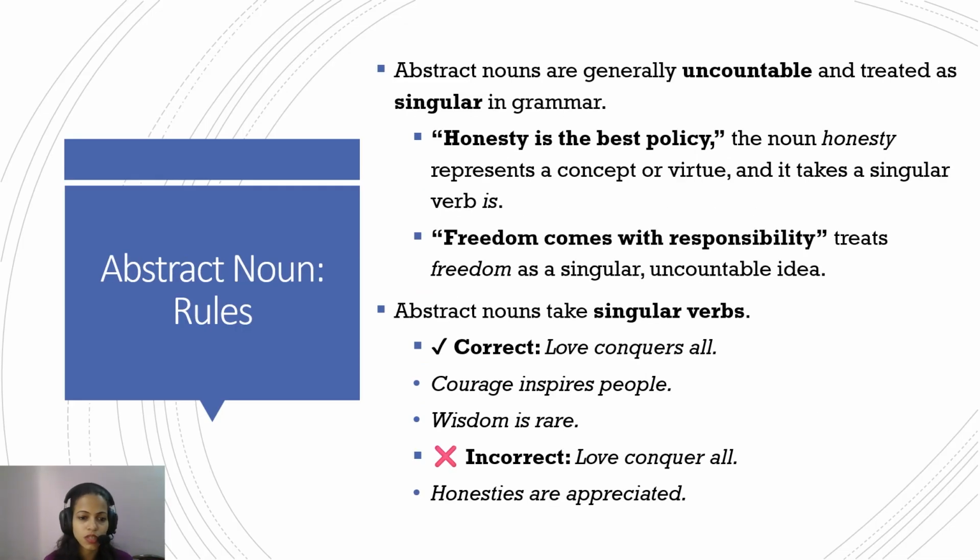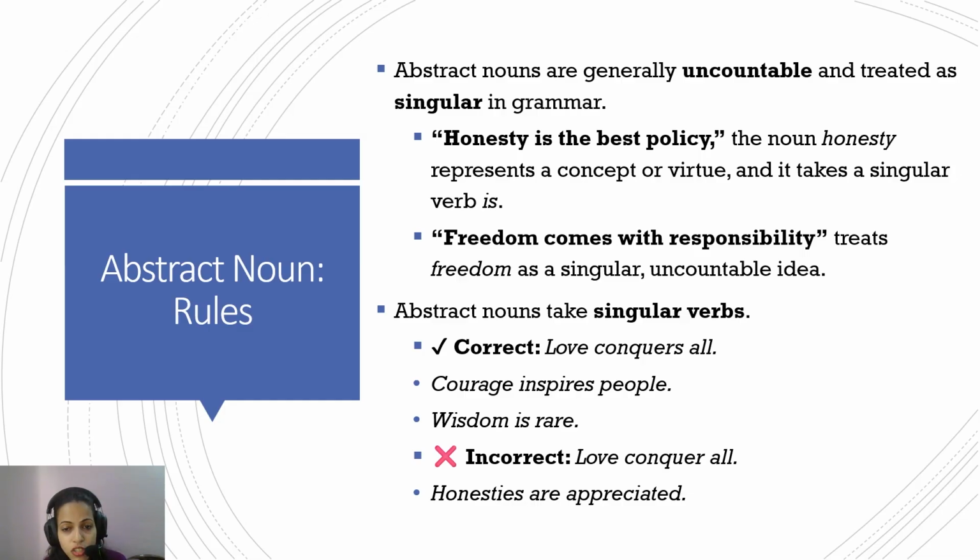Now, the abstract noun rules. Abstract nouns are generally uncountable and treated as singular in grammar. Abstract nouns we talked about: these are abstract ideas, emotions that are conceived in the mind. So in the statement, "honesty is the best policy," honesty is uncountable. There can't be two honesties, three honesties. So it's fairly simple. It is treated as singular, and hence the singular verb follows it.